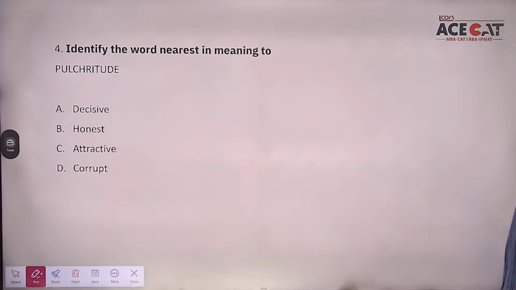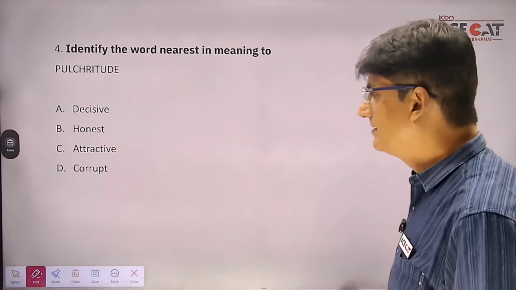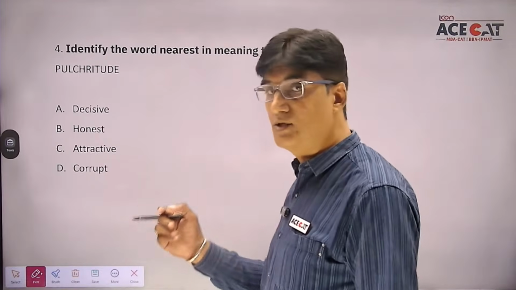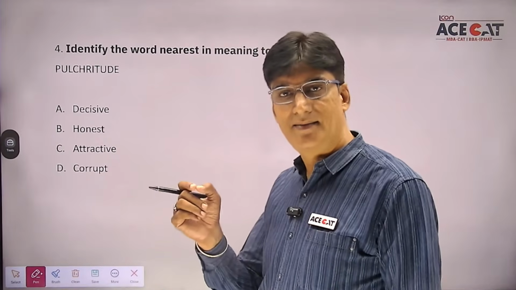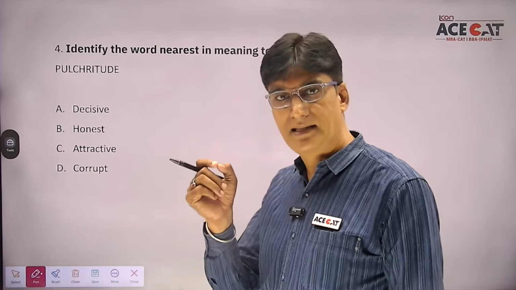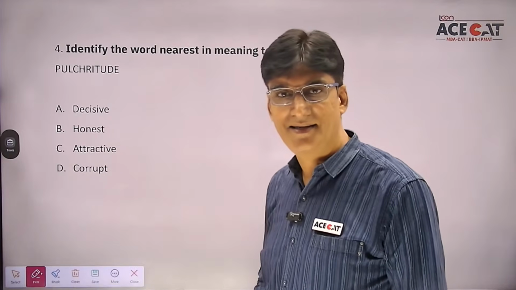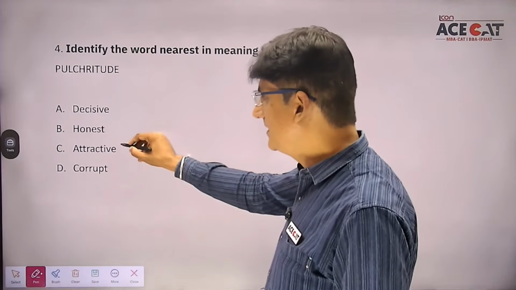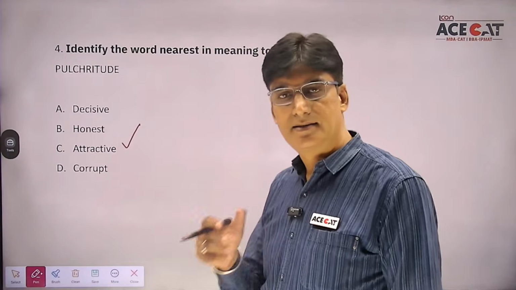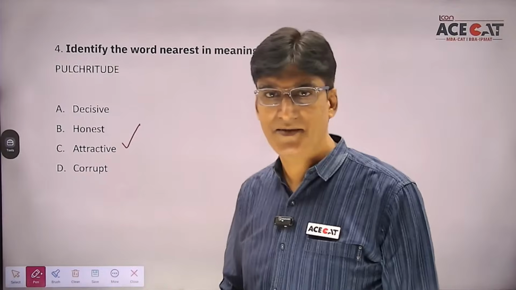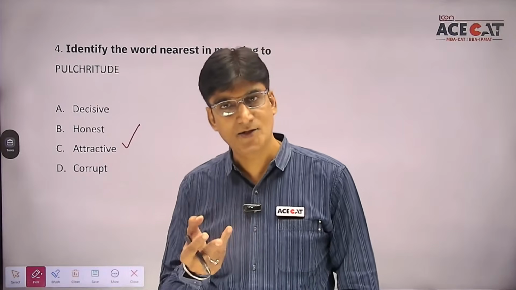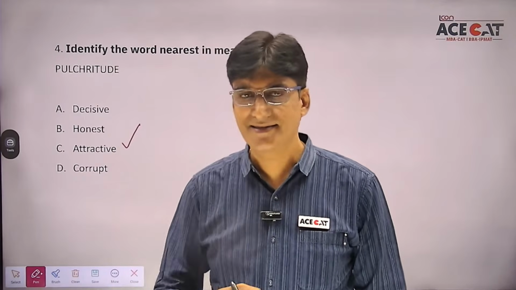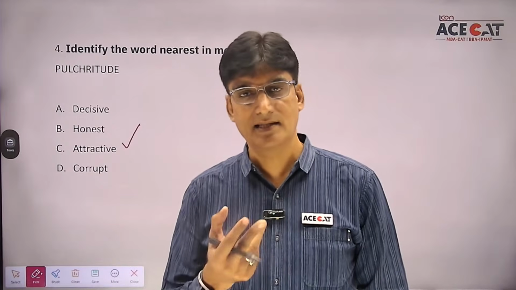Yes, come on everyone. The correct answer of pulchritude is yes. इसका मतलब होता है beautiful होना. इसका मतलब होता है attractive होना. इसका मतलब होता है radiant होना. Understand? So do understand the correct answer here is attractive. The pulchritude is related to beauty. Okay, pulchritude is related to beauty, related to radiance. When I say radiant, the matlab hai beautiful.